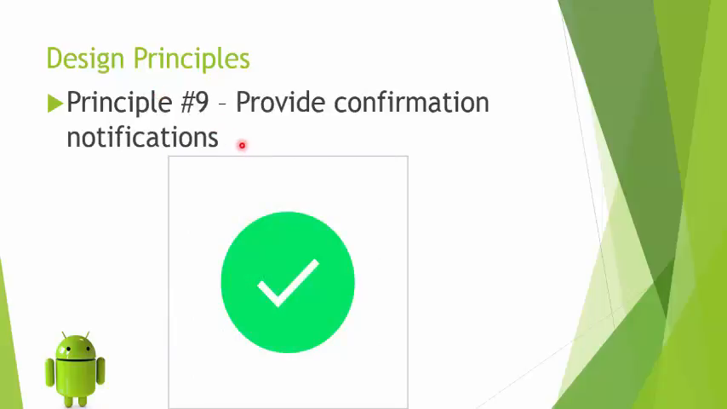Design principle 9 is that you should provide confirmation notifications. Now, you have to provide feedback after actions by using system confirmation animations, or you can design your custom ones, but basically the user should know that whatever he did was successfully executed. Now, these were the 9 main design principles with respect to Android Wear.